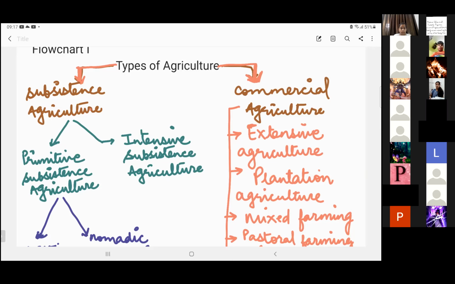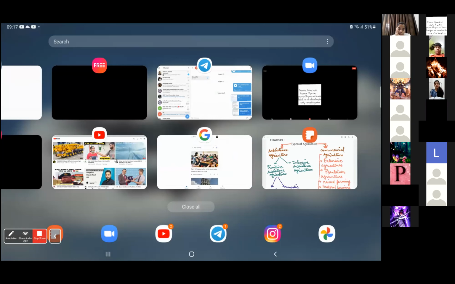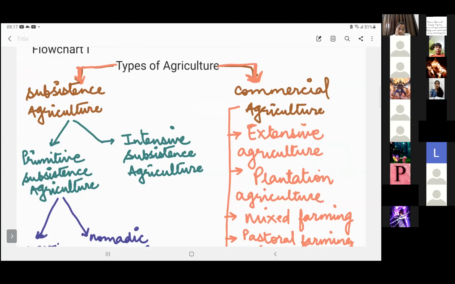The organic manure that they prepare, or the cow dung that they use, only these are the chemicals or fertilizers, you can say, which they use, and they are completely healthy. They do not harm the health of any person who consumes the food that is produced through the traditional practices, right?